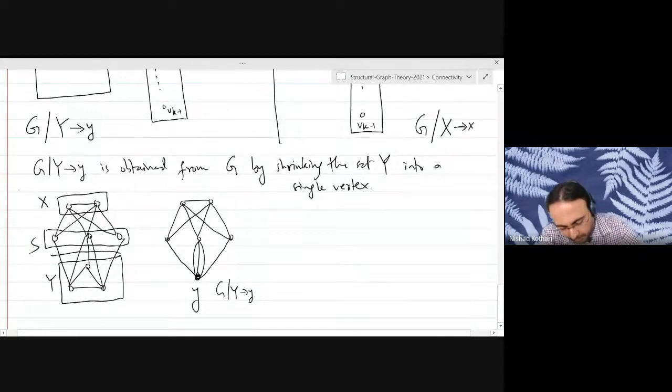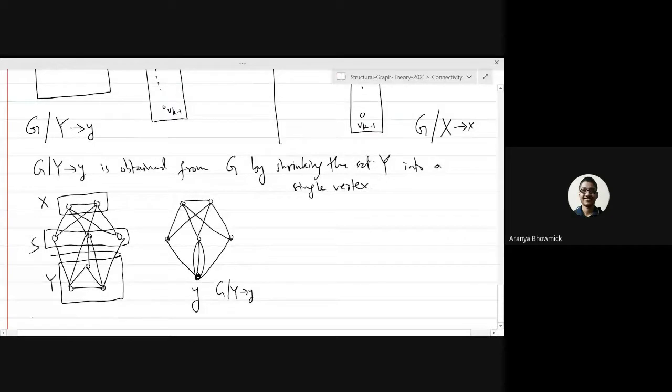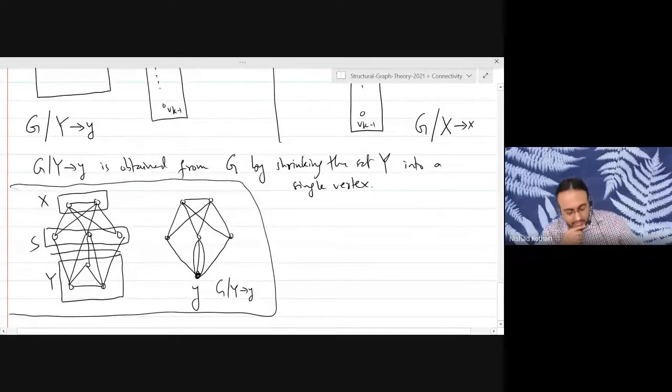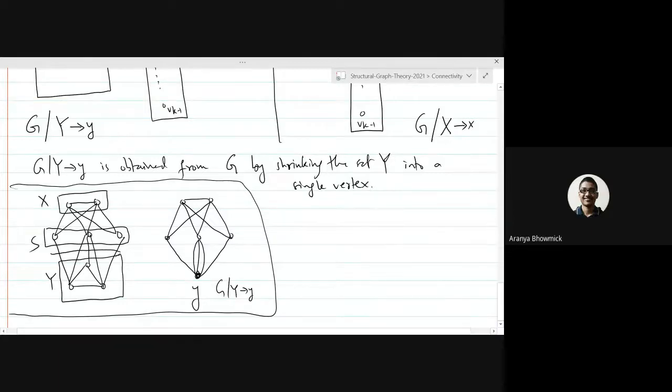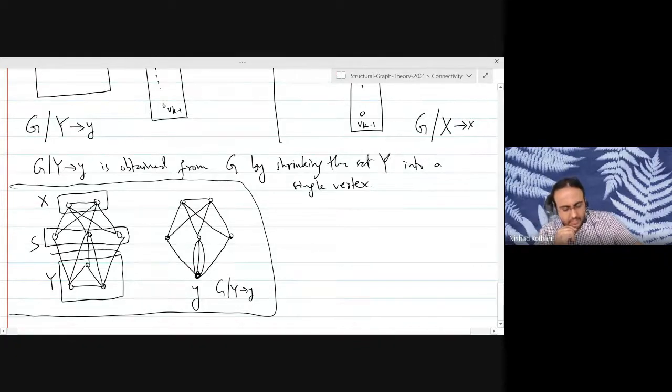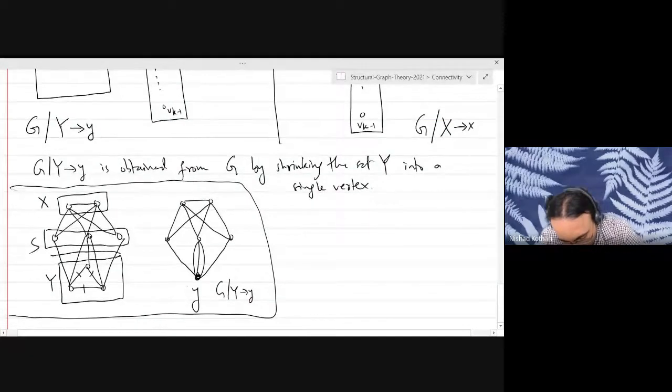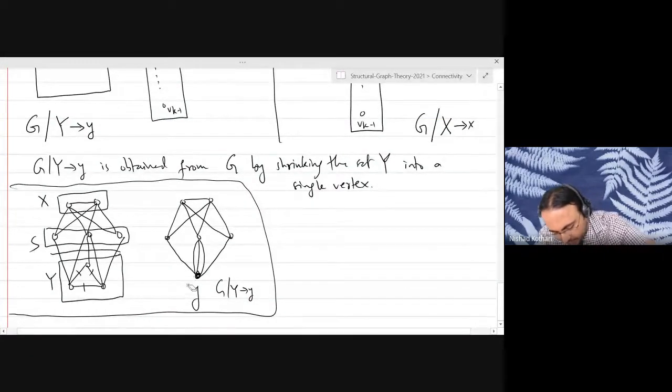I'm not going to write down the formal definition. It may result in a multigraph. Yes, it will result in multiple edges. It may, but it won't result in any loops, because since G was loopless, the shrinking would be loopless. One could argue that these 3 vertices become 3 loops here, but in our proof, the loops don't matter. So let's just not worry about the loops. We will not worry about any edges inside Y because they don't really matter to us.